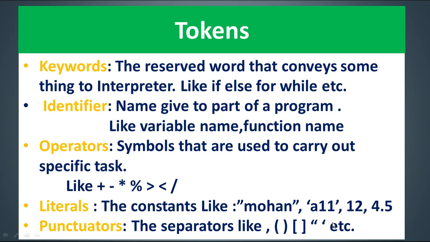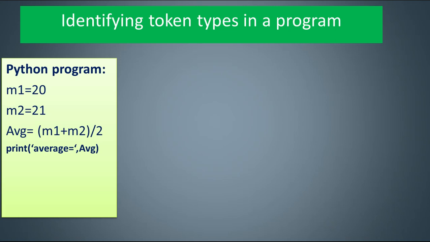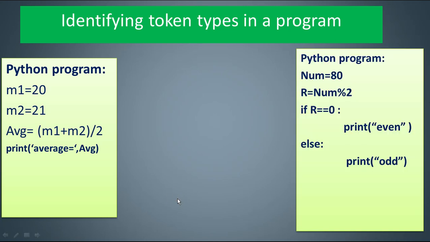Maybe few tokens are required, maybe all tokens are required for a statement building. Clear? So let us have identification of these tokens using some example. So let us take the discussed programs. The first program, where marks are stored and the average is found. In the second program, we have stored a number and are checking if it is even or odd. Here you can see some are in uppercase characters, some are in lowercase.